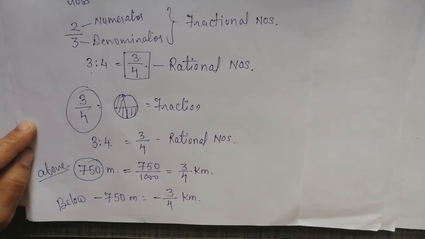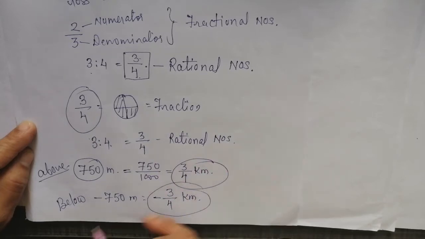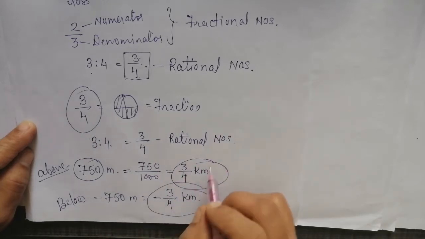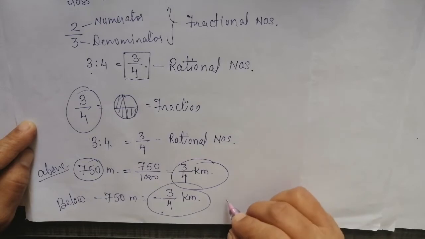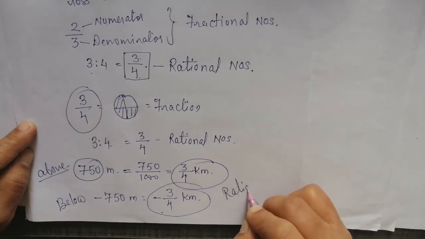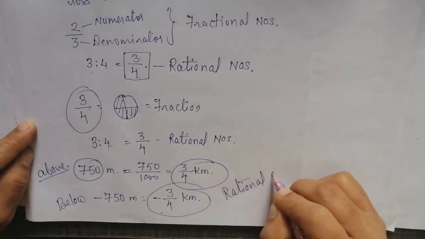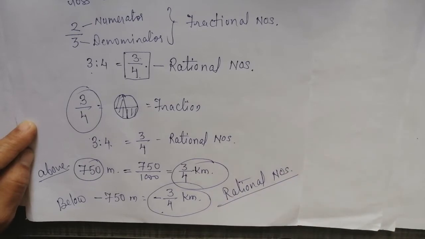Now fractional numbers will not be used with the negative sign, isn't it? That's why these numbers, positive 3/4 or negative 3/4, are called rational numbers. Understood?